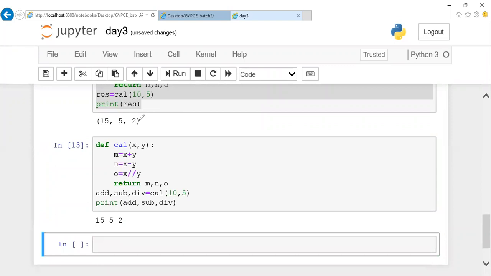Like this, you can access a separate variable as a tuple also. Here you can notice the difference. This value is treated as a tuple since I'm trying to accept all the values in a single variable. But here you can notice that I have three separate variables to receive the three separate outputs I'm getting. Got it? Like this, you can separate into three separate variables and make use of it. I guess till this you people are clear, right? Shall I move on to the next one?